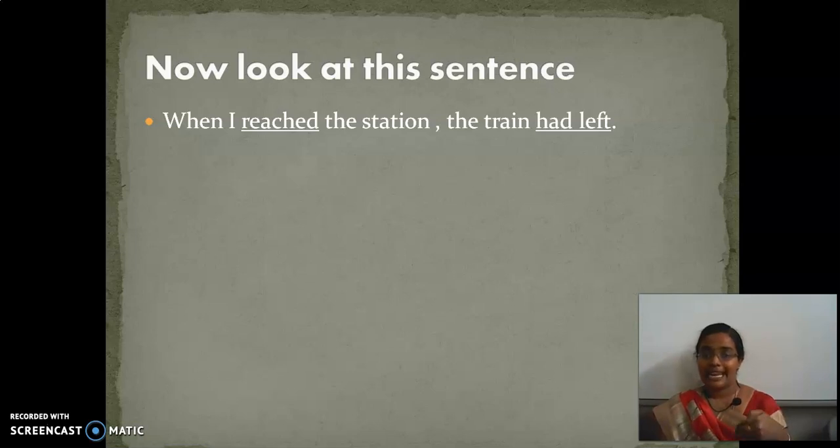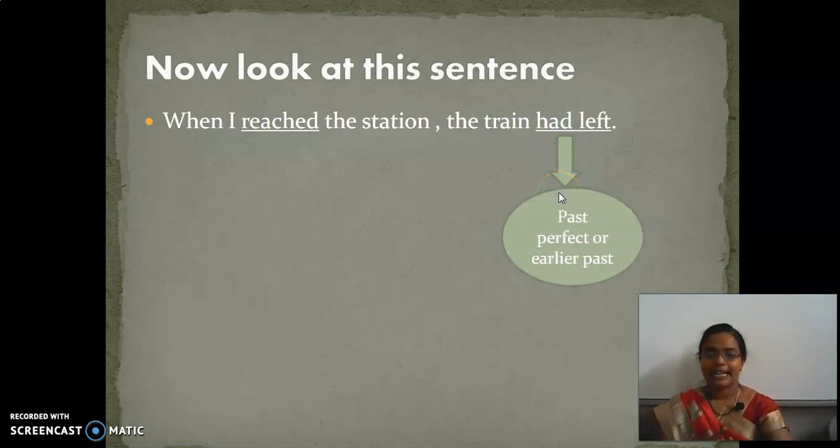Let me again tell you the thing. The train left the station before I reached the station. Have you got the thing now? So, which action happened first? The train had left. The action which happened first is called past perfect. Which action happened next?